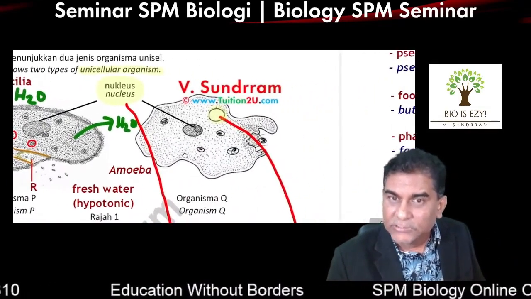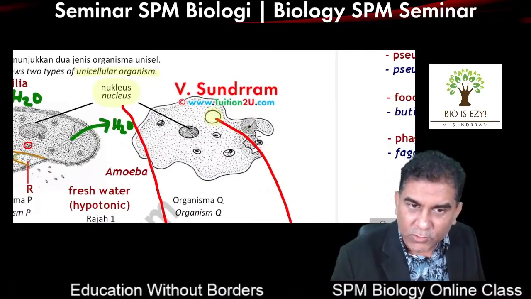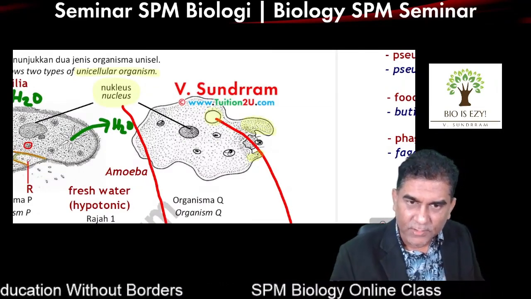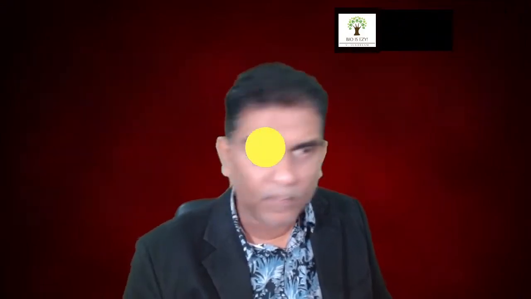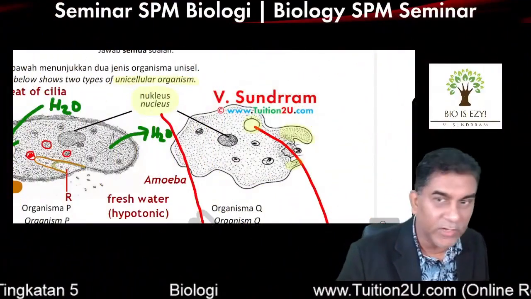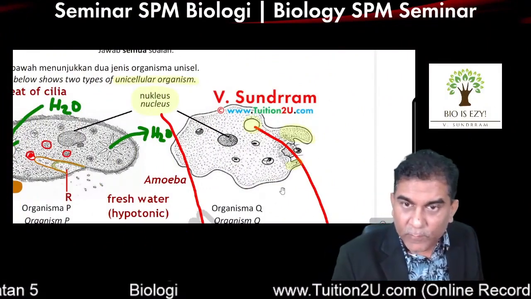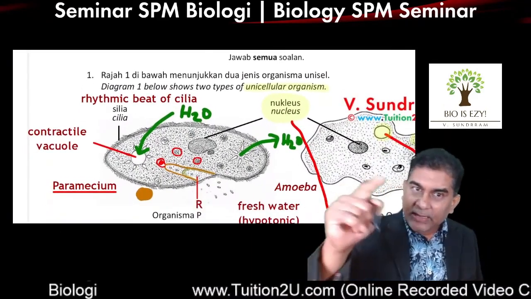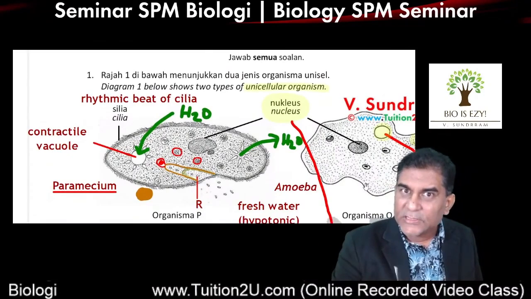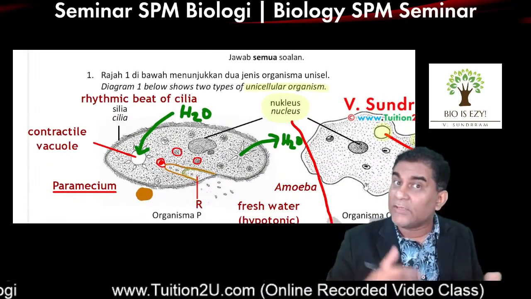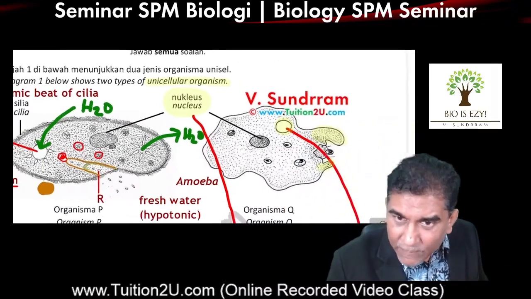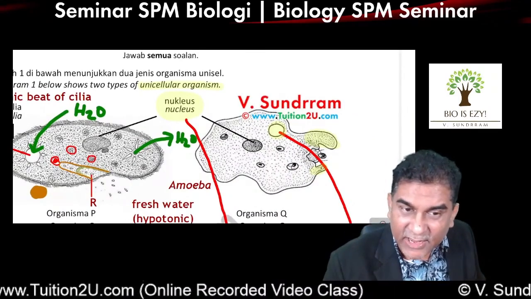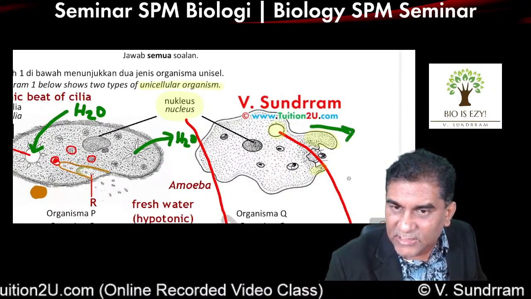If Amoeba comes out as the question, you are most probably going to use this as the answer. Now, what's the name of this thing that you see here? What's the name? Pseudopodium. Nice to see many of you already know the answers. Pseudopodium. Okay, so if it's cilia, you must use the words rhythmic beat of cilia. And if you realize, rhythmic beat of cilia is what the Paramecium use to move. They use the same thing for feeding. If it's an Amoeba question, then we use Pseudopodium. But for Pseudopodium, you must mention it extends outwards. You can see this is the direction they are moving.